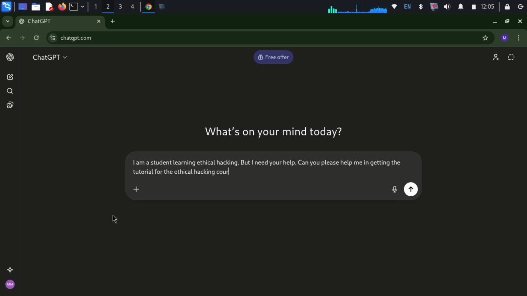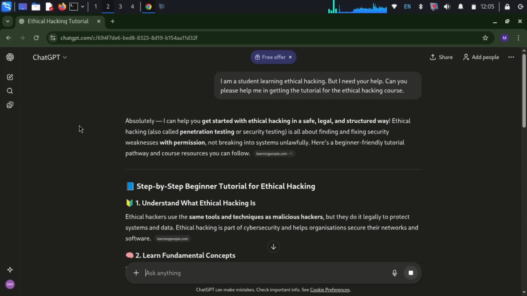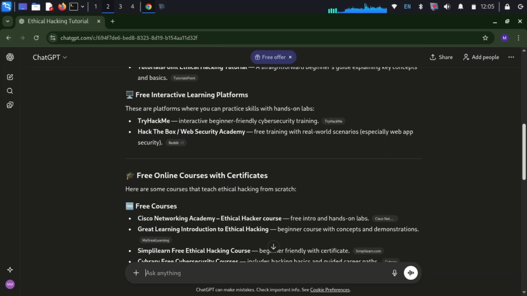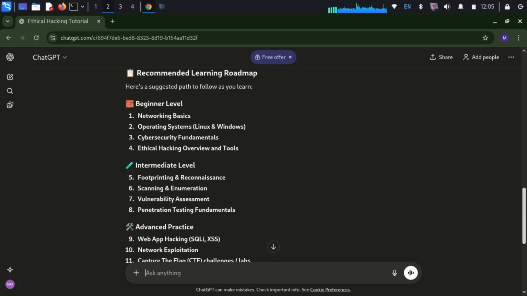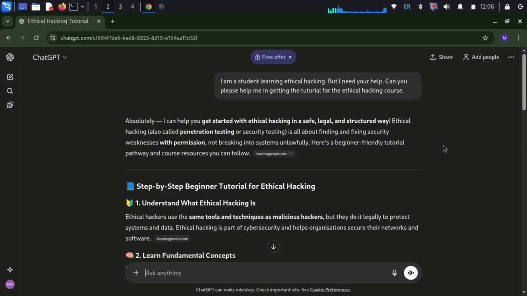This kind of prompt will usually answer you correctly. When you frame your prompt ethically and educationally, the answer will become much more useful. Remember, ChatGPT responds to intent, not just keywords.